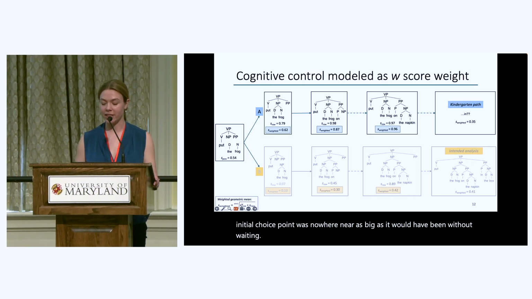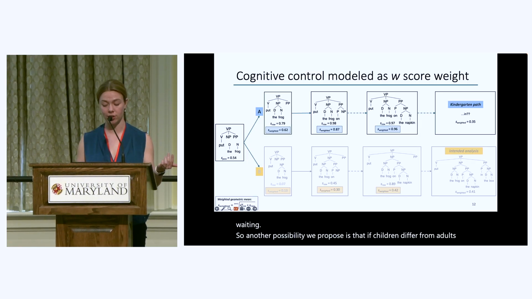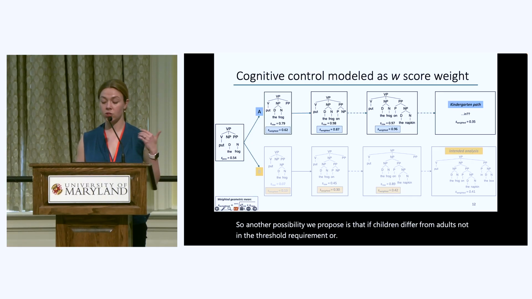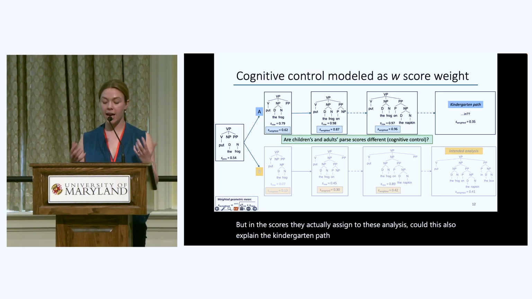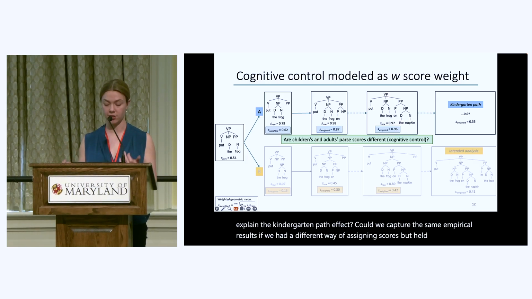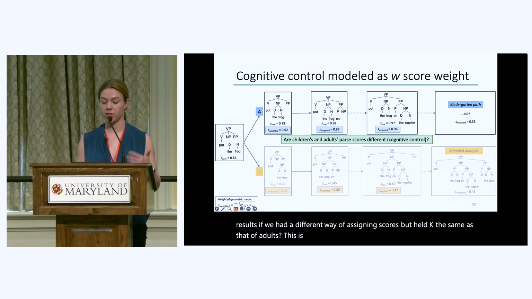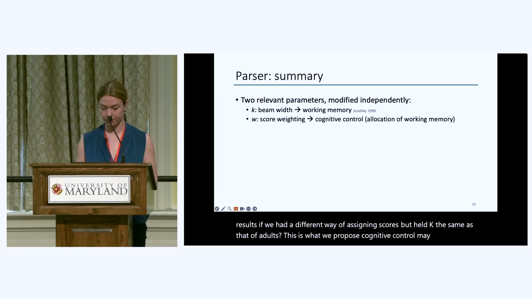So another possibility we propose is that if children differ from adults, not in the threshold requirement, or K, but in the scores they actually assign to these analyses, could this also explain the kindergarten path effect? Could we capture the same empirical results if we had a different way of assigning scores, but held K the same as that of adults? This is what we propose cognitive control may actually be doing.